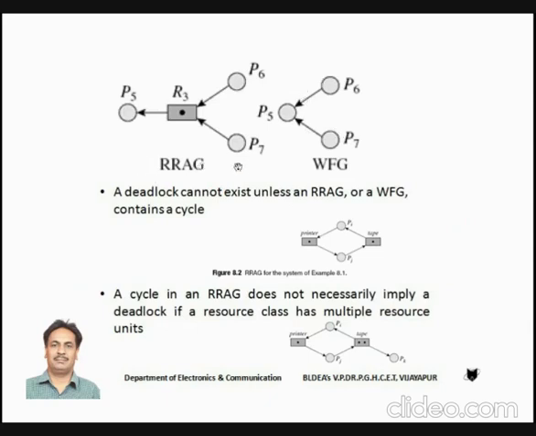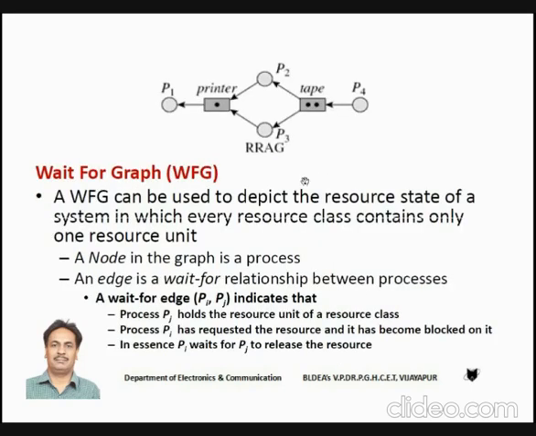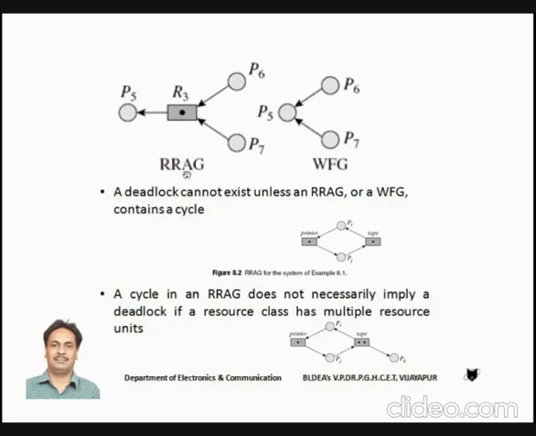Here we have a resource request allocation graph, the first diagram. We have the second diagram, which is referred to as the wait for graph. Whether this diagram is visible, the RRAG. Can anybody explain the meaning of this graph? How many processes do we have in this graph?